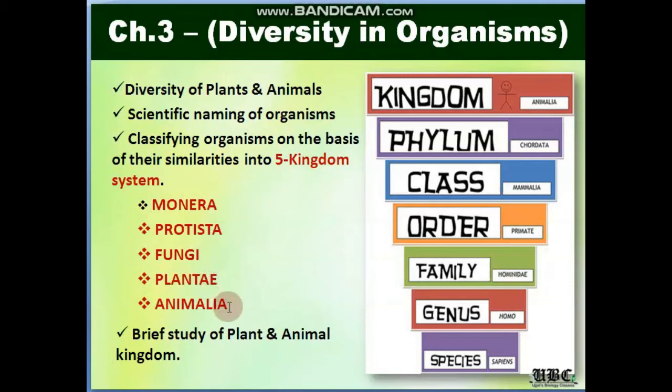And finally, we will be moving on to the animalia. So here are the 5 kingdoms which we have to go through: the Monera, Protista, fungi, plantae, and animalia. And this is the basis of the classification, by which, starting from the lowest level, that is the species, one goes up to the genus, family, order, class, phylum, and finally the kingdom. After that, here we have to study a brief of all the plant and animal kingdom.